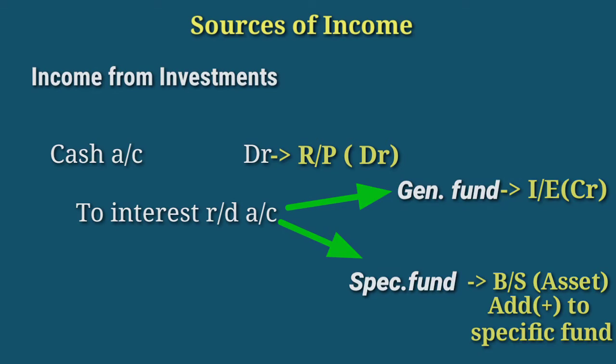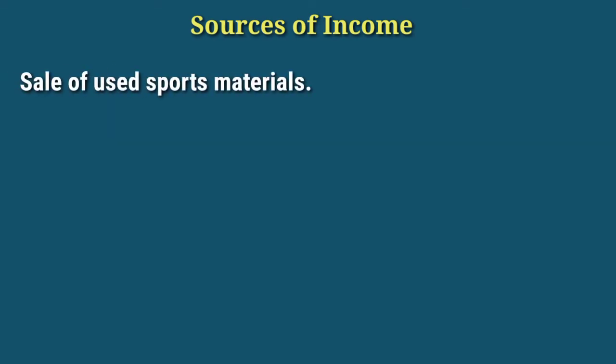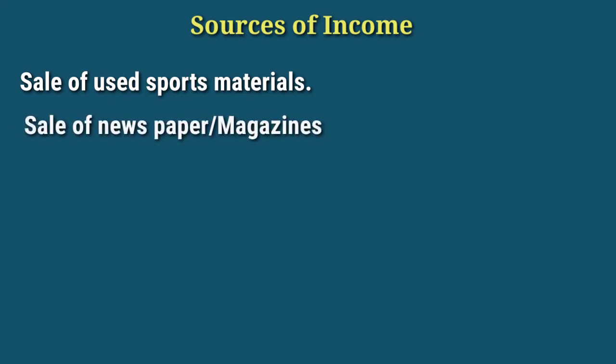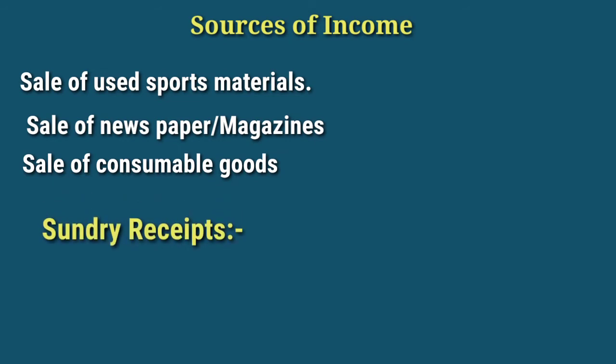Next source of income is sale of used sports materials, sale of old newspapers, magazines, etc., and sale of consumable goods. These all items I will write here as sundry receipts.